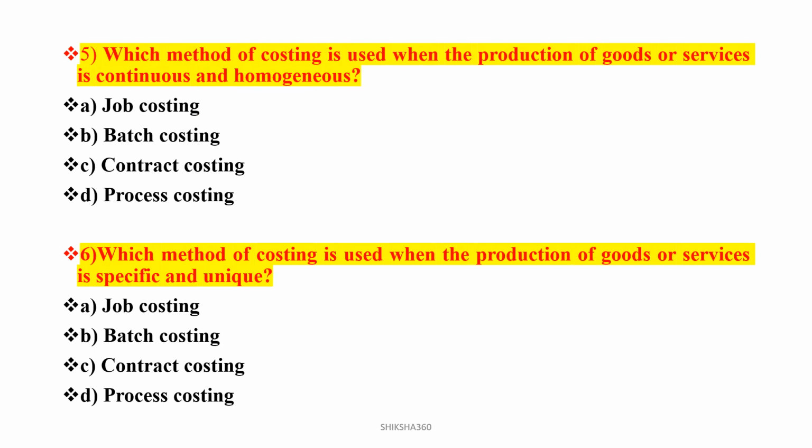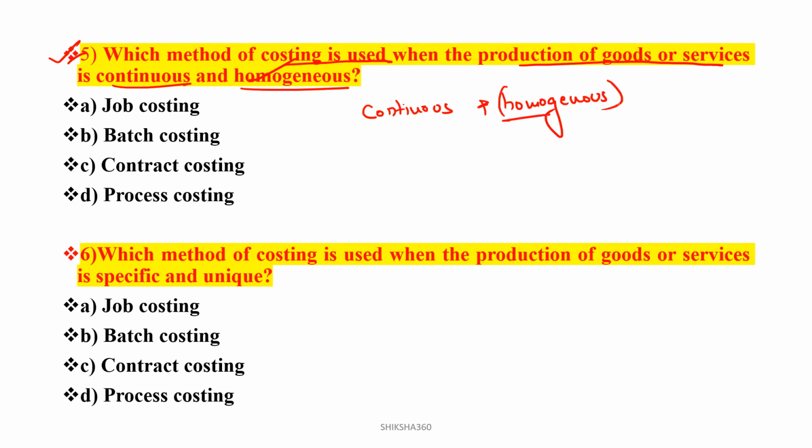I am just giving the overview here. Now let's move towards the questions. So question number 5. Which method of costing is to be used when the production of goods or services is continuous and homogeneous? Homogeneous basically means similar type. Option A, job costing. Option B, batch costing. Option C, contract costing. Option D, process costing.